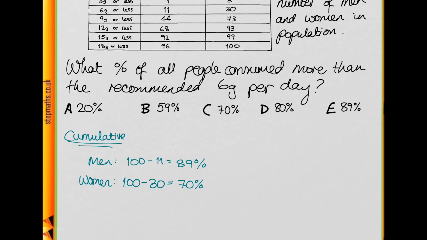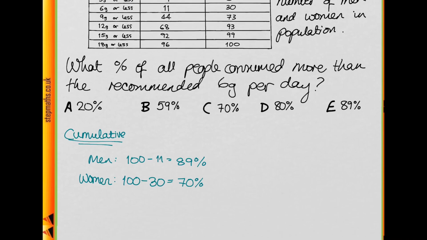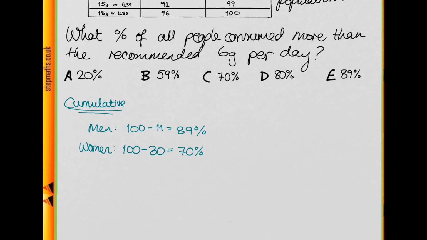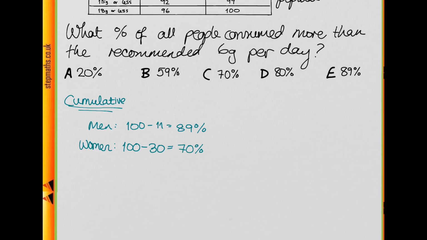Now we need to work out the percentage of all people who consumed more than the 6 grams. And to do this, we're going to find the average of these two percentages, and we can do this because we have an equal amount of men and women. So how do you think we're going to find the average of these two percentages? Well, all we need to do is find halfway between 70 and 89, and that will be our percentage.